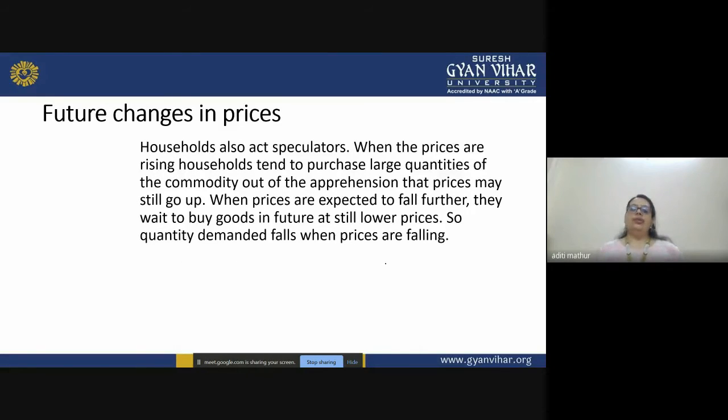Another exception is changes in prices in the near future. If we see that the prices in the future will increase, you will like to buy more of the product right now, despite the fact that the price is high, because you know that the prices will rise in future. You will like to have a good quantity of stock. So when prices will rise or fall in future, the impact is seen in the quantity demanded at present, and it becomes an exception to the law.